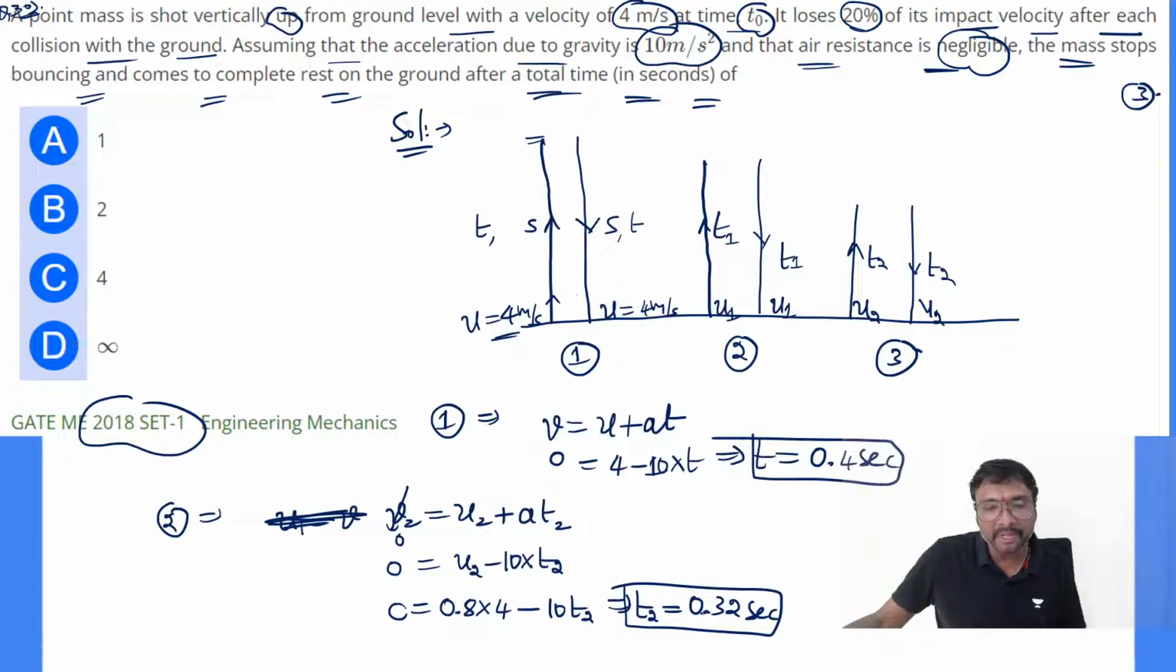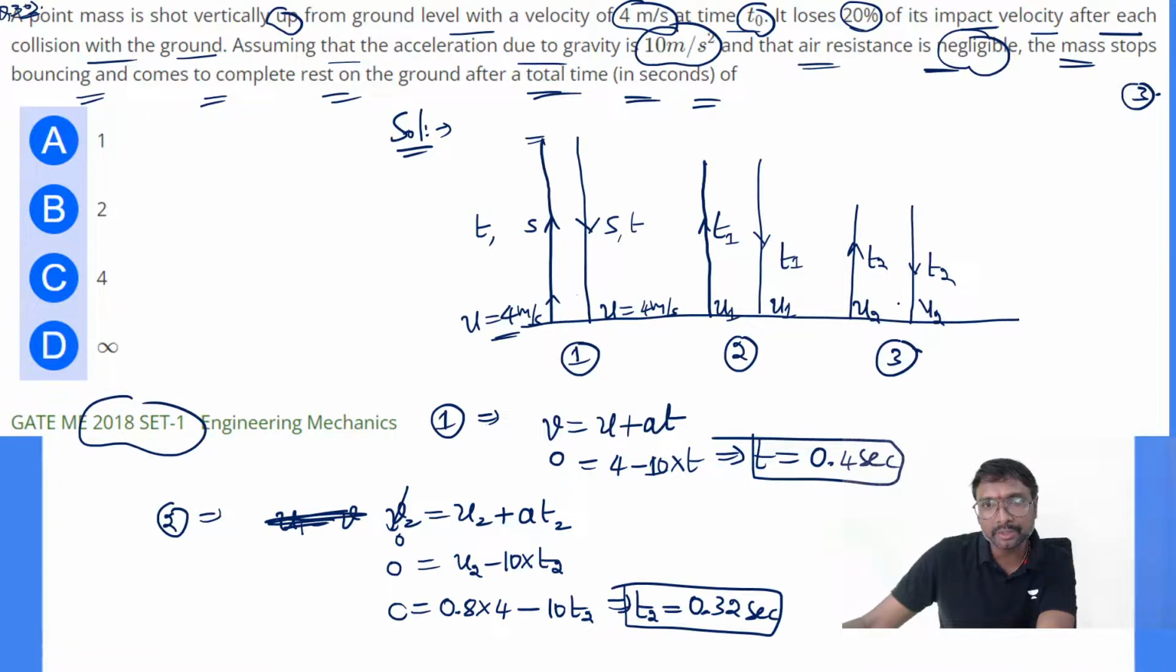If you multiply t1 with 0.8, you will get t2. So for the third one also, if you check it, is it following the same for the third bouncing condition? What is it? v3 finally will be equal to, you can say here, u1 t1, it is the second bounce. It is t1 you are getting, sorry, it is not t2.